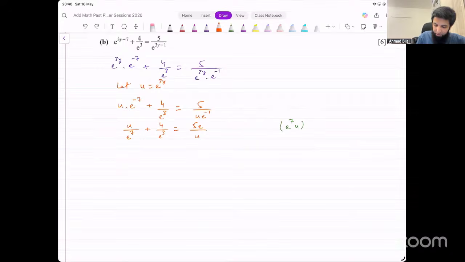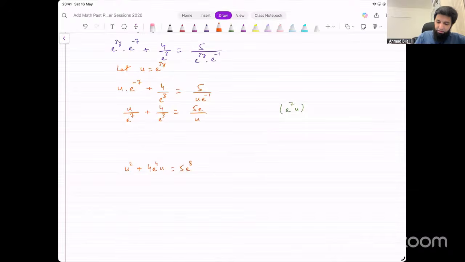The first term, what does that become? The first term becomes u squared. The second term, when you multiply it by this, e power 4 gets multiplied there. So you have 4e power 4 times u. On the other side, we have 5e raised to power 8. Okay, this is what we get.